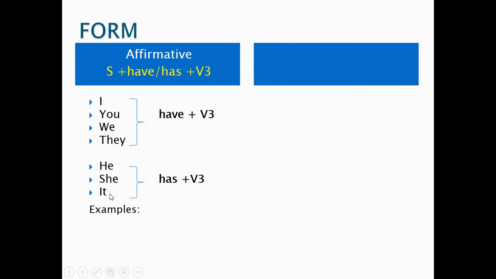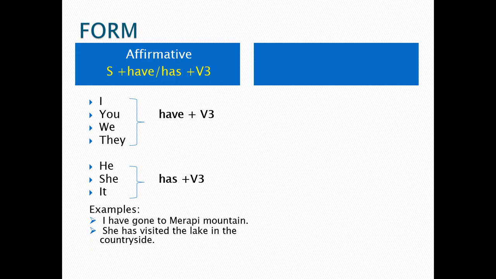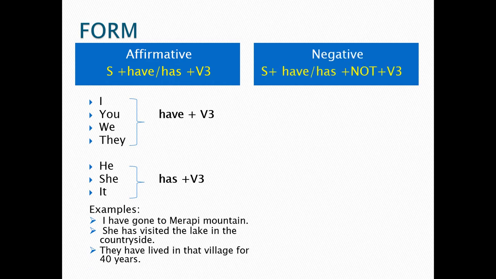Here is the example. I have gone to Merapi Mountain. She has visited the lake in the countryside. They have lived in that village for 40 years. Meanwhile, for negative, you only put not plus verb 3. Of course, after you put have or has.